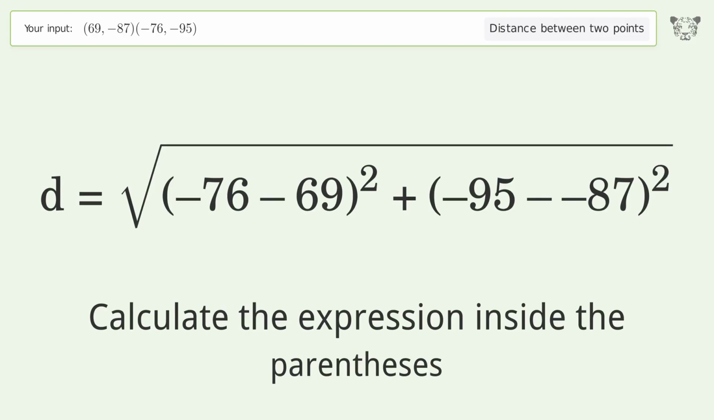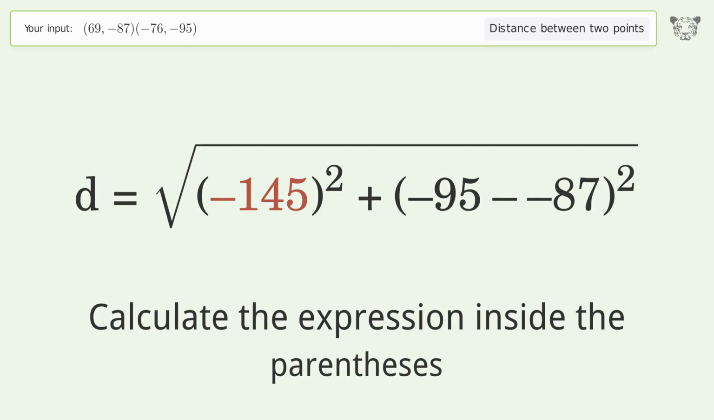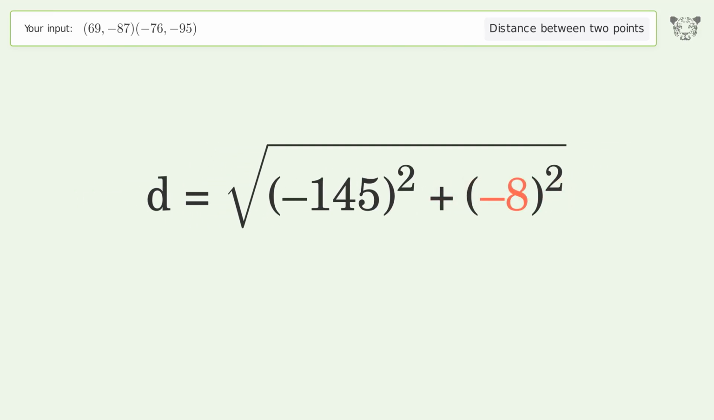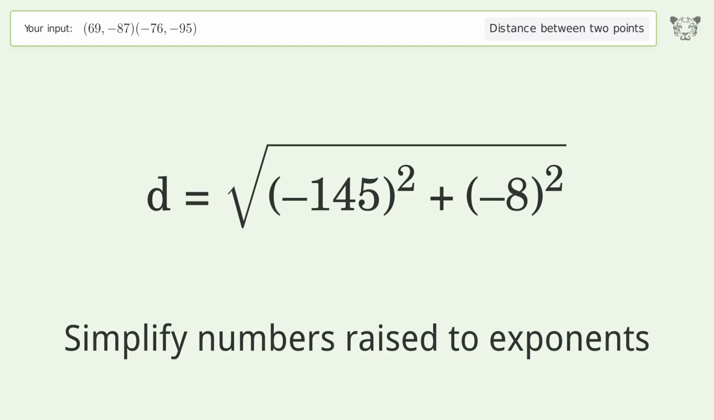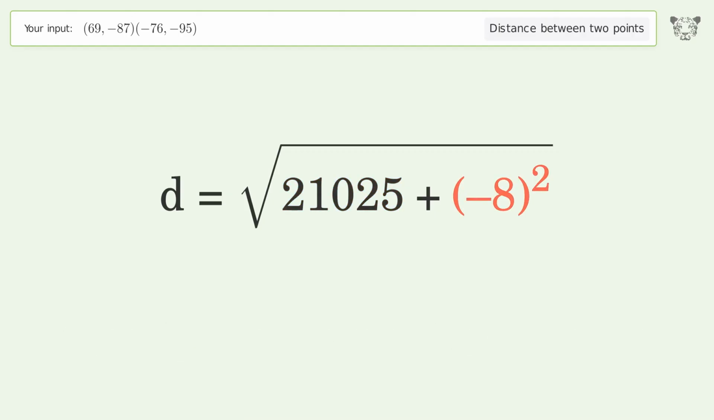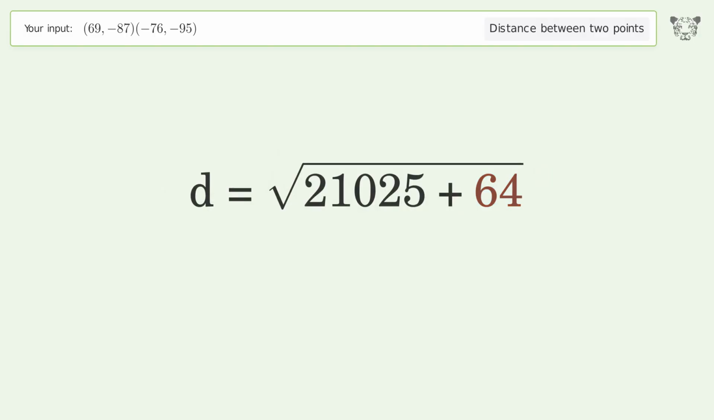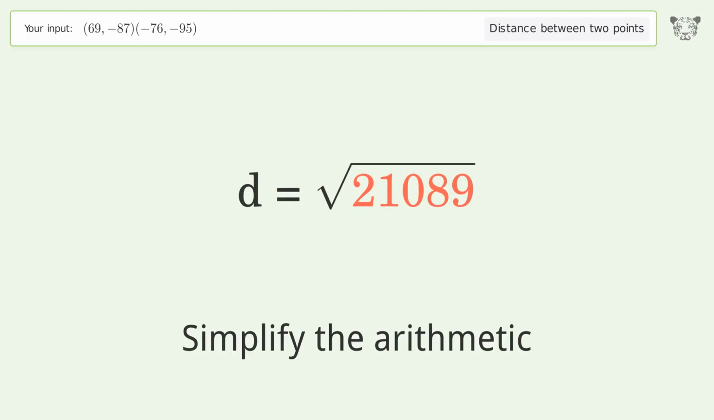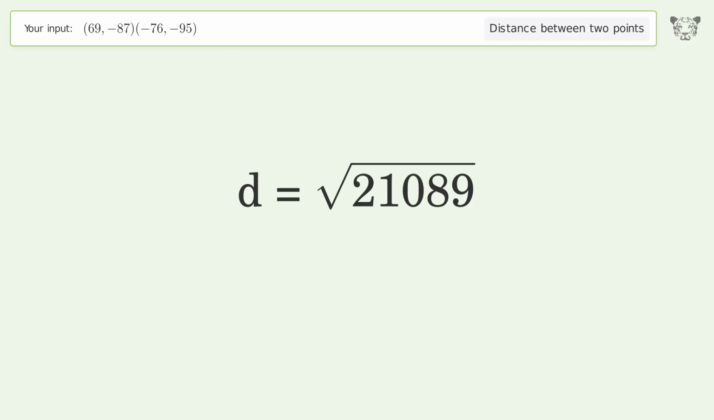Calculate the expression inside the parentheses. Simplify numbers raised to exponents. Simplify the arithmetic. And so the distance between the 2 points is the square root of 21,089 or 145.221.